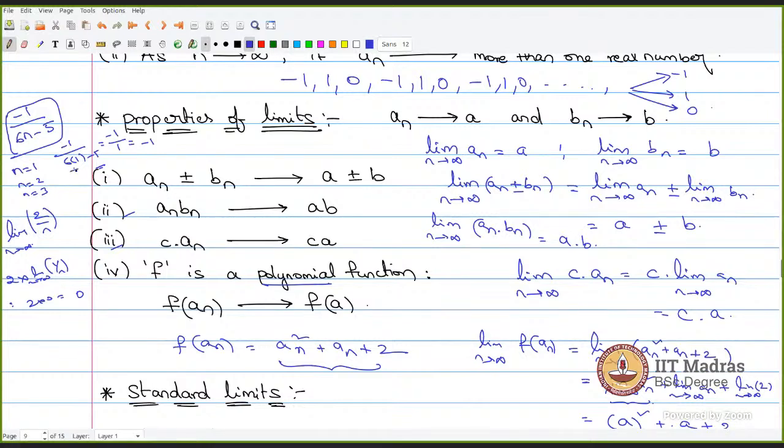Just substitute n equals 2, 6 times 2. Or you can see here, as n takes larger and larger values, this particular denominator value will keep on increasing, and -1 by larger values will keep on decreasing. But sir, somewhere in a question, they showed it as increasing. That one is the increasing sequence function only.